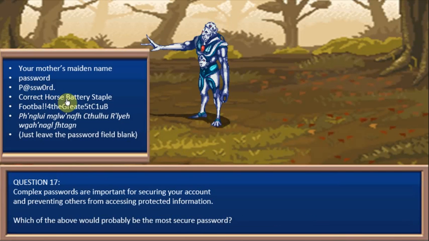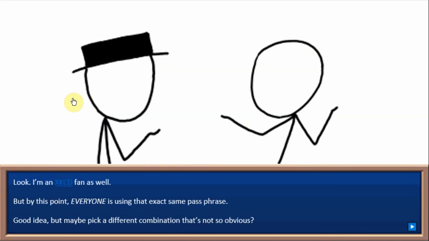Correct horse battery staple. If you are a webcomic fan, you will recognize this from XKCD, which I have linked here. And kind of an inside joke for anybody geeky enough to recognize exactly where it's from, with a link to the exact comic in question, which I'm not going to break the PowerPoint to go there, but you see from the reference, it's going to comic 936 of xkcd.com, which is very specifically a comic on password security.